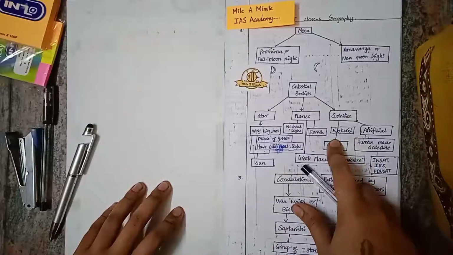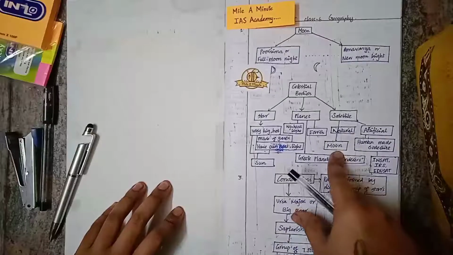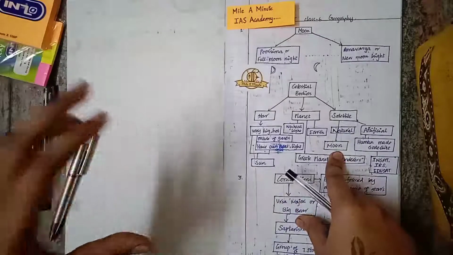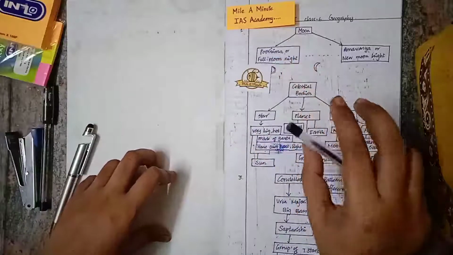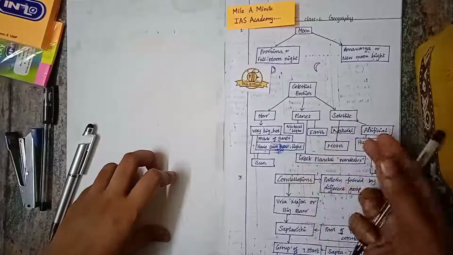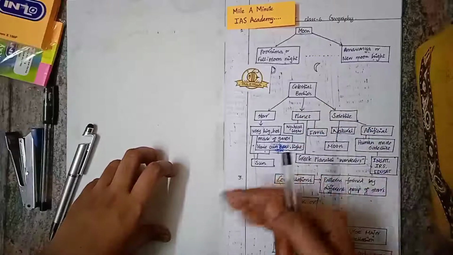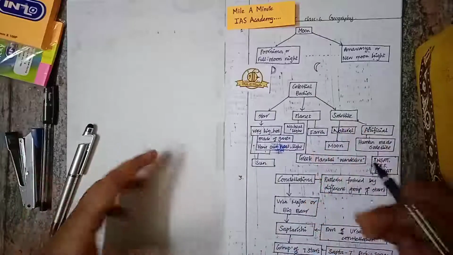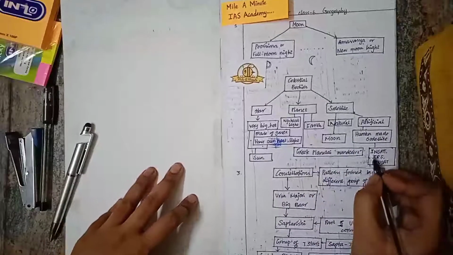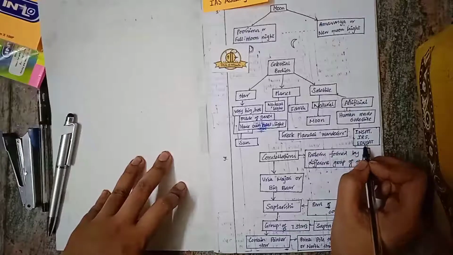Then satellite. We have natural satellites as well as artificial satellites. An example of a natural satellite is the Moon. The Moon is a natural satellite which revolves around the Earth, and it also rotates itself. For artificial satellites, humans launch satellites into space to study the Earth. They launch observing satellites and many different kinds of satellites. Those come under artificial satellites. We have INSAT, IRS, EduSat. These are satellites launched by India.